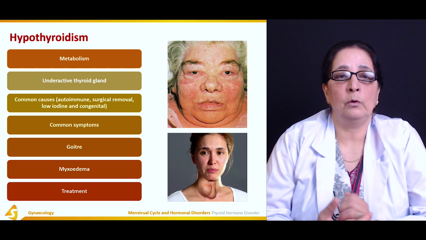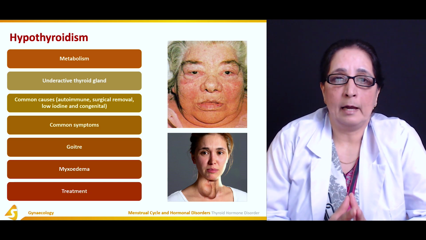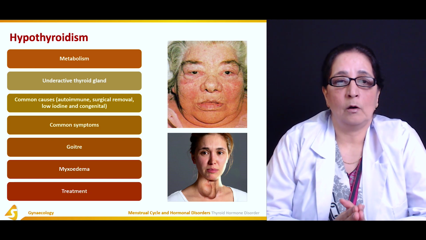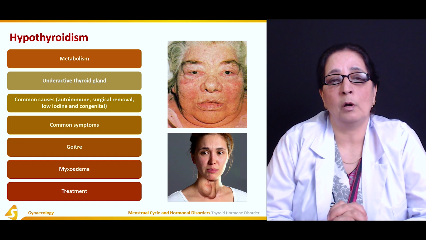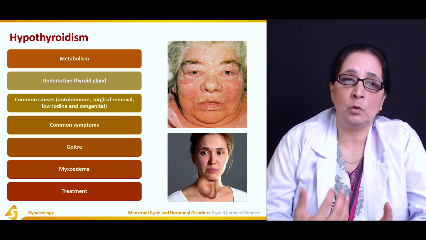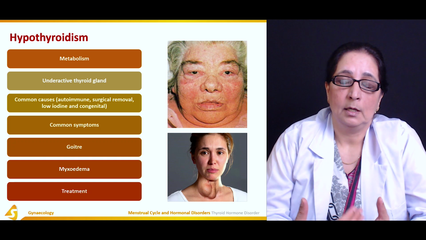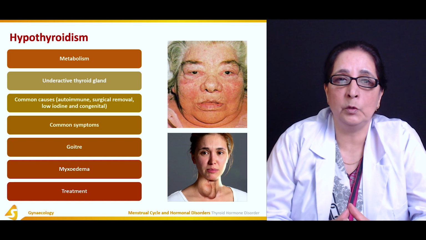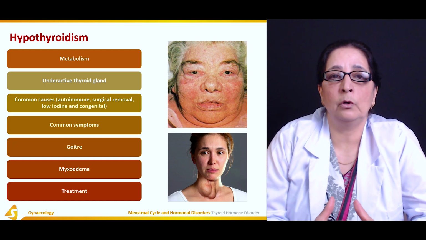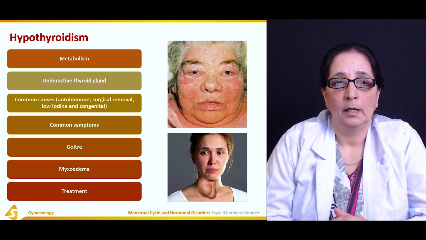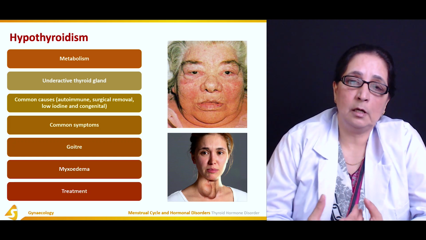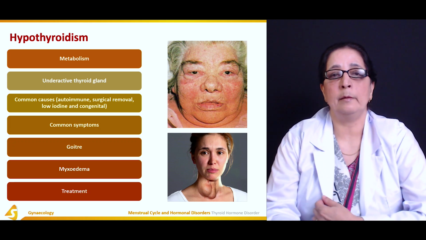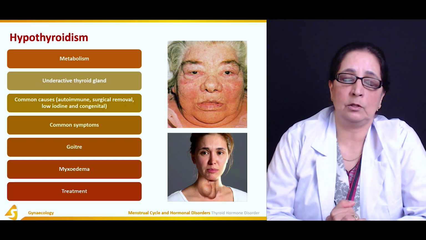Common causes of low thyroid levels or underactive thyroid gland: autoimmune diseases are very common. Auto means self-immune. In these autoimmune disorders, mainly you have antibodies produced against the tissues of your own body system. So, autoimmune disorders, surgical removal of the thyroid gland, low iodine levels, and it can be due to congenital disorders.